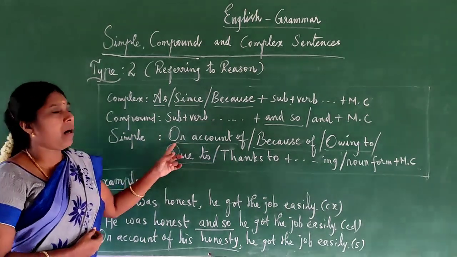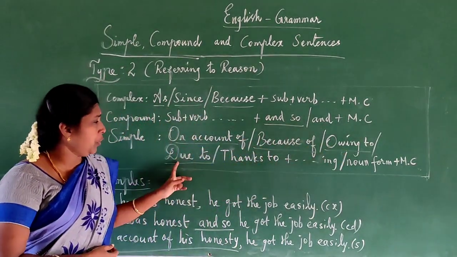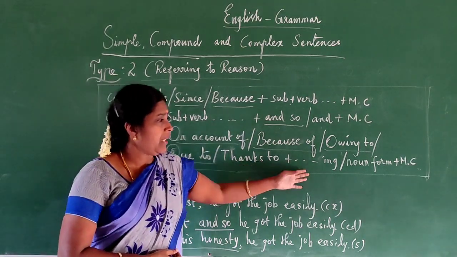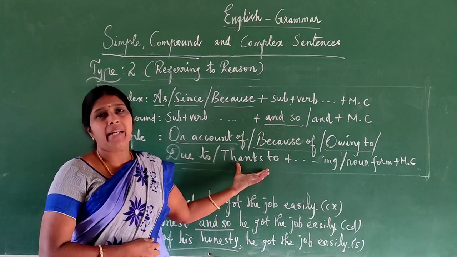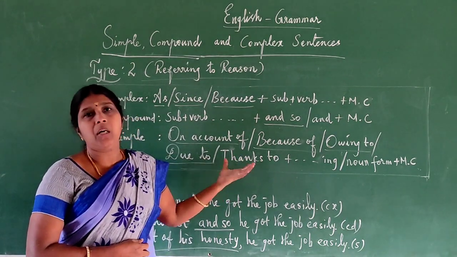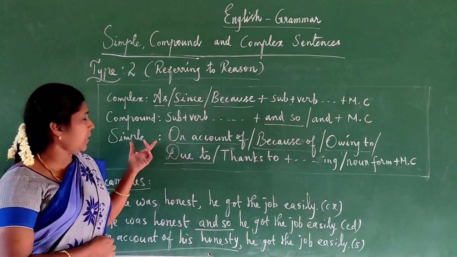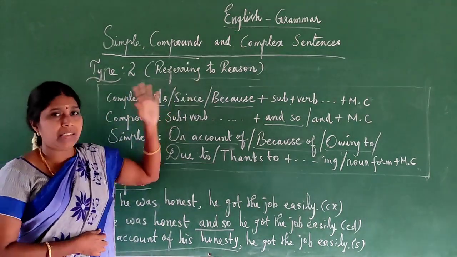Then in simple, on account of, or because of, or owing to, or due to, or thanks to, plus ing form or noun form. In this type, thanks to is rarely used. In the printed question, suppose thanks to is given, it means you have to identify the sentence is simple and also that it belongs to the second type. That is the recent type.